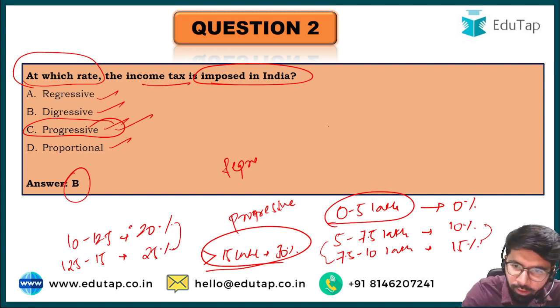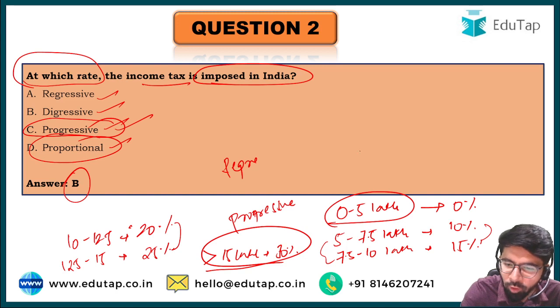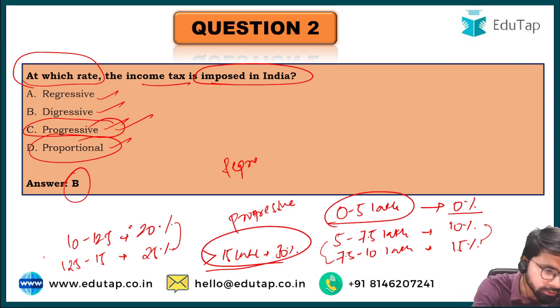But let me explain what a proportional tax is. No matter if the income is 0 to 5 lakh, if the tax, let me just erase this.